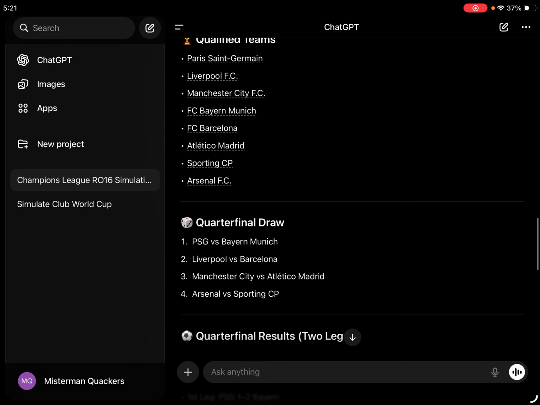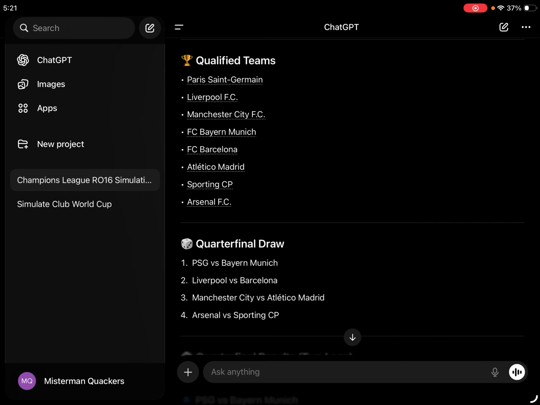Anyways, random draw, 2-leg results. Let's go in. The draws are PSG versus Bayern. Very exciting matchup. Will Bayern be able to beat the defending champions? Next, we have Liverpool versus Barca. Barcelona, 6th Champions League. Liverpool, not sure, but I'm sorry about my ball knowledge, guys. It's really bad. Anyways, Liverpool. Then we have Man City versus Atletico.